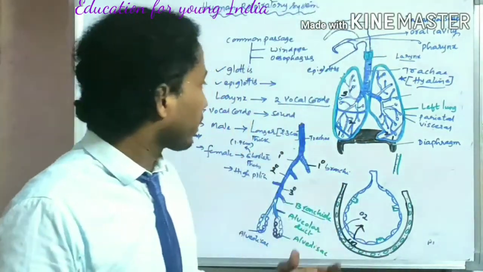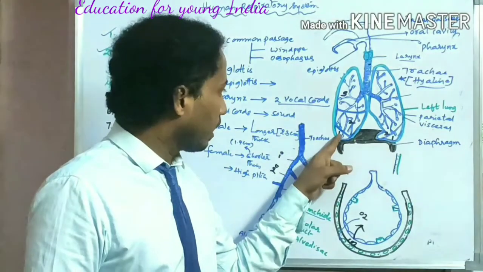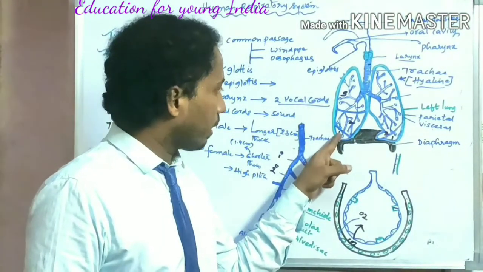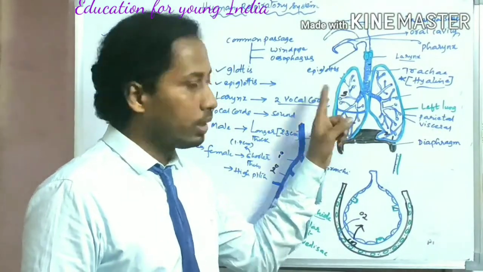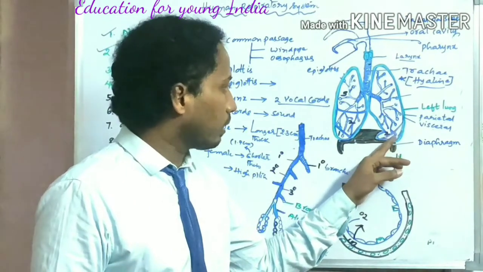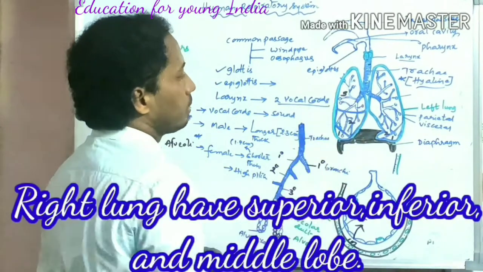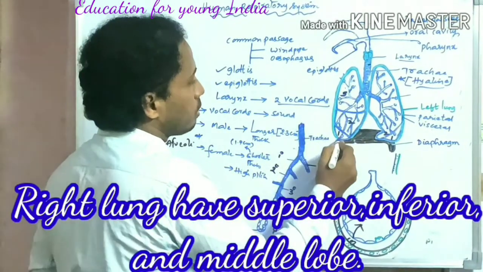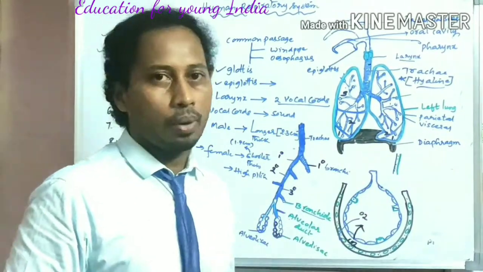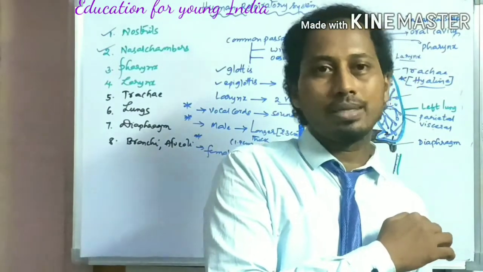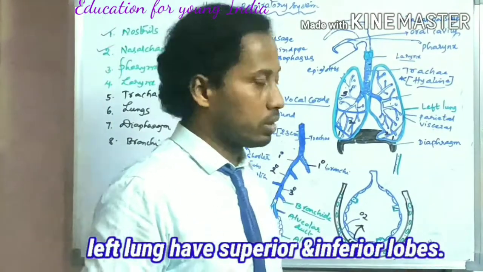Now, as I told you, if you watch here inside the lungs, three lobes are present. I have marked them in black color here, 1, 2 and 3. So this is the first lobe, second lobe and third lobe of the right lung. Whereas the left lung has 1 and 2. The upper one is called the superior lobe and this is called the inferior lobe, and here also the superior lobe and this is the inferior lobe. The middle lobe is also present in between the superior and inferior. This is the third lobe, of course.